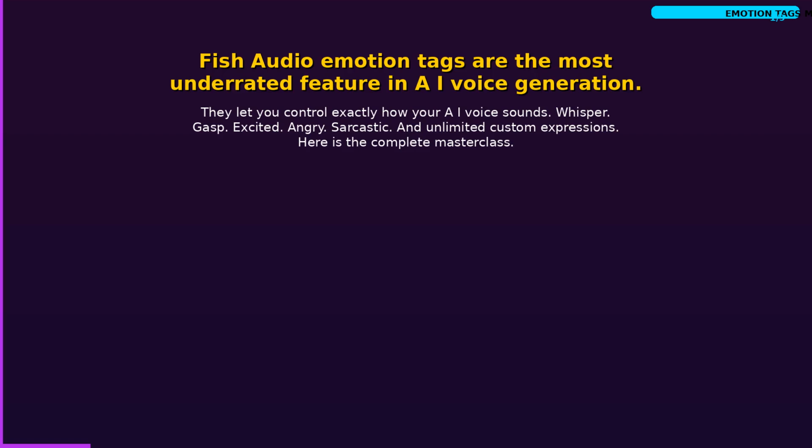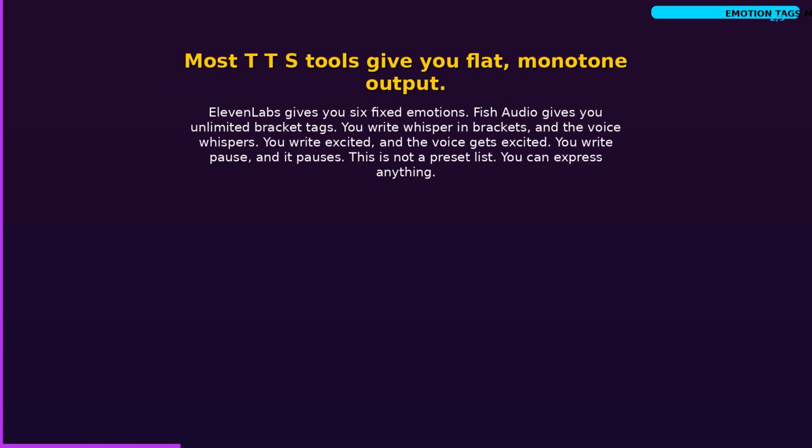Fish Audio emotion tags are the most underrated feature in AI voice generation. They let you control exactly how your AI voice sounds. Whisper, gasp, excited, angry, sarcastic, and unlimited custom expressions. Here is the complete masterclass.